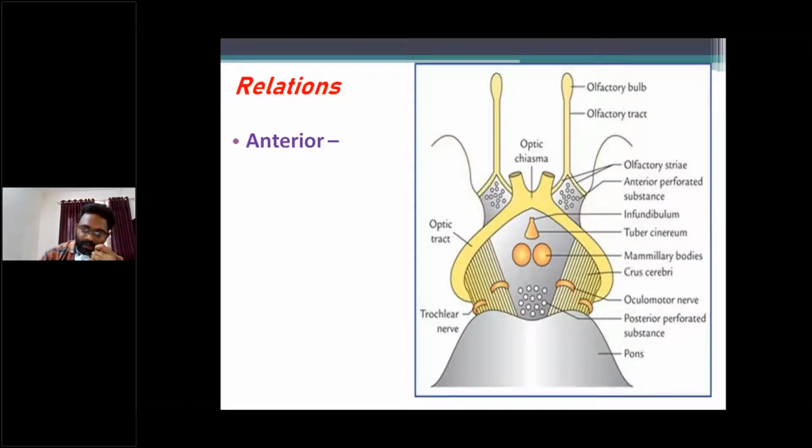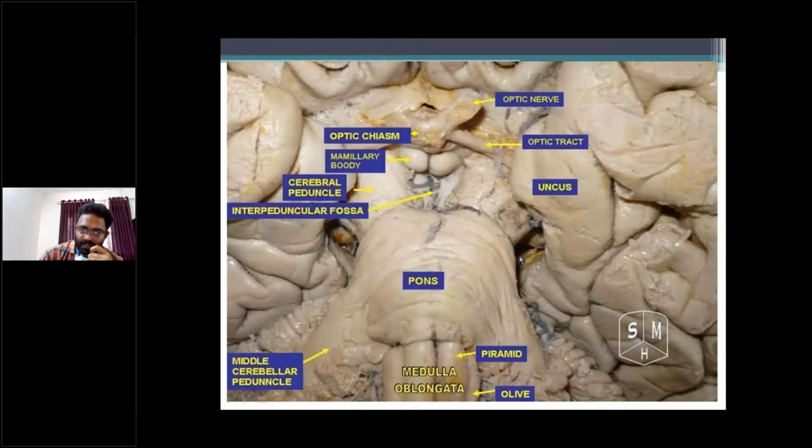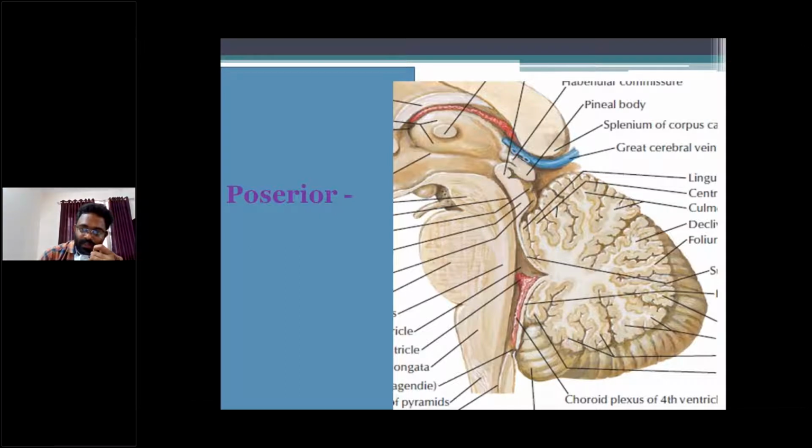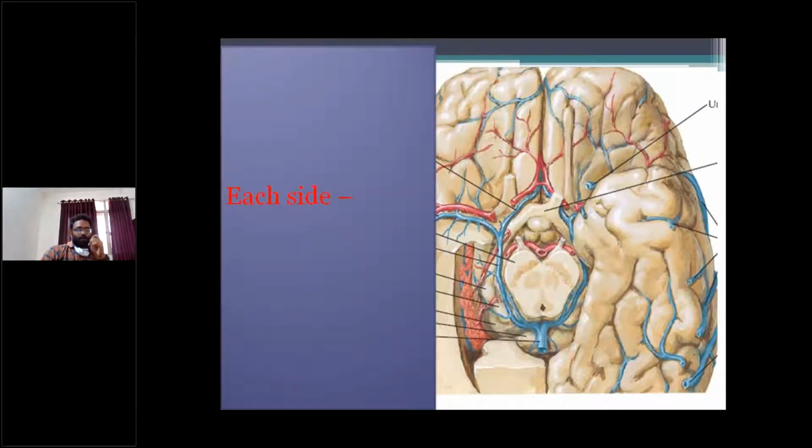Anteriorly, interpeduncular structures. Posteriorly, pineal body, great cerebral vein of Galen, and splenium of corpus callosum. On each side, parahippocampal gyrus, basal vein, posterior cerebral artery, and optic tract. Right? That's about the relations of the midbrain.